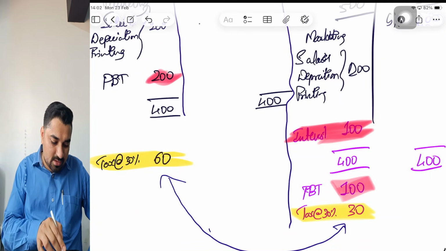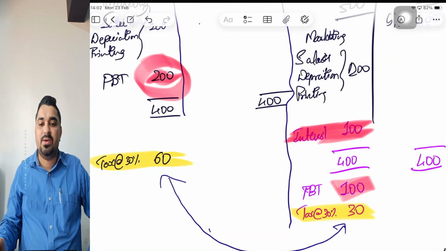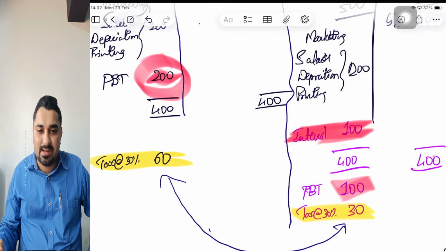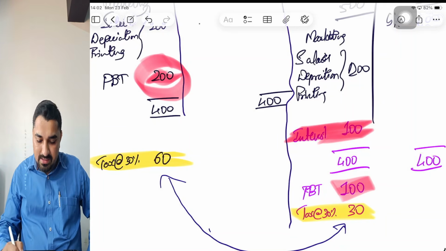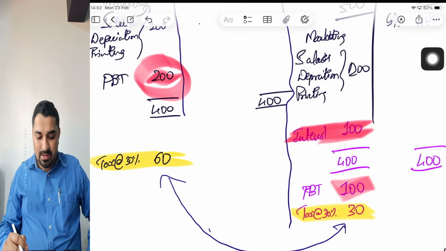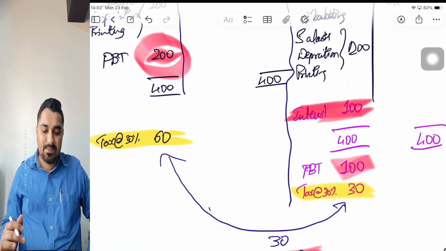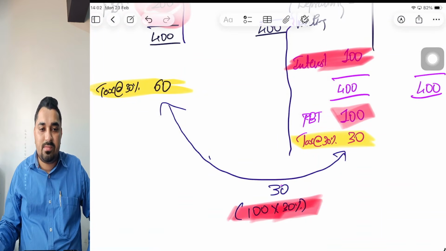In the earlier case, profit before tax was 200 crores. But only because I have paid interest, my taxable profit is coming down. Therefore, it is also reducing my tax liability. Assuming the same 30% tax rate, I'm paying only 30 crores of tax here. So whenever I pay interest, it reduces my taxable profit, and that in turn reduces my tax liability.